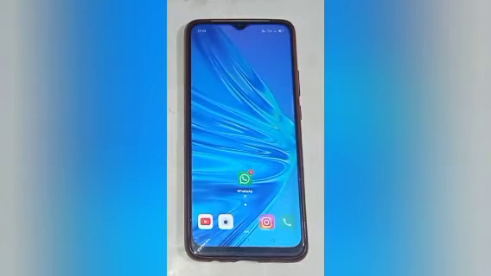So today's video title is how to solve auto screen off problem in Realme phone. So let us start our video.